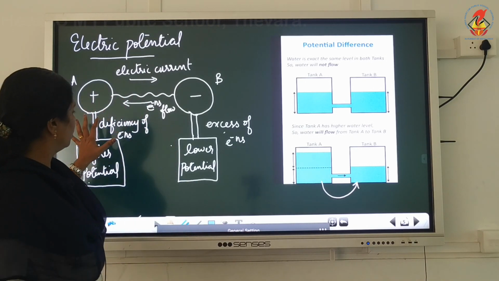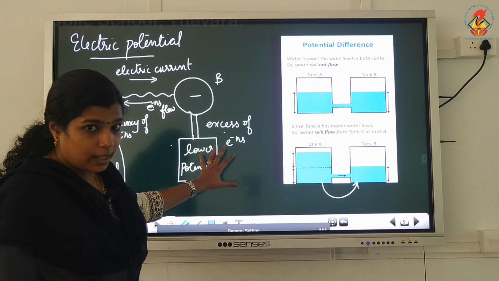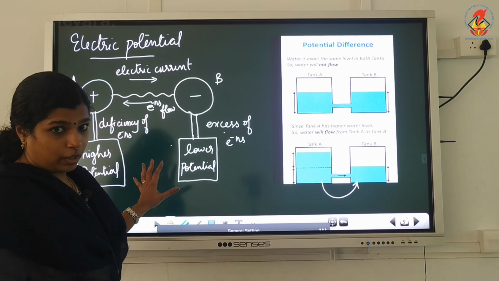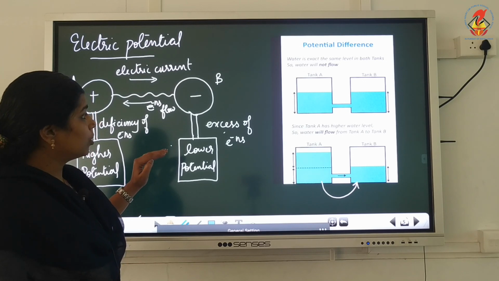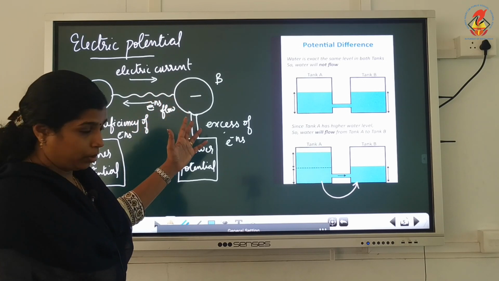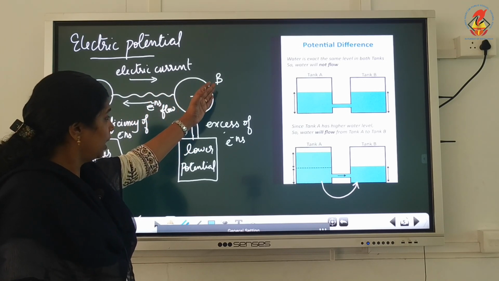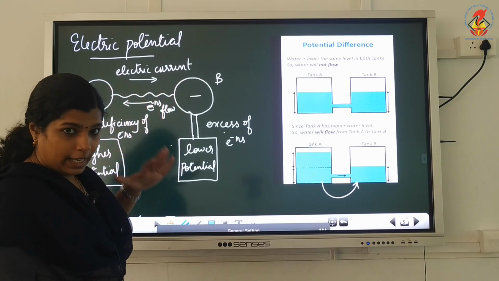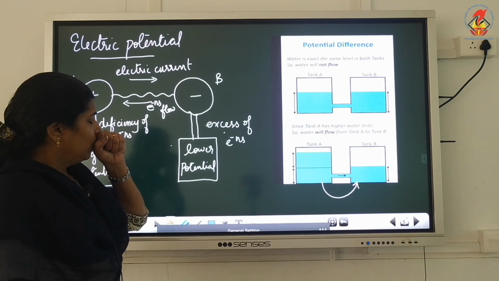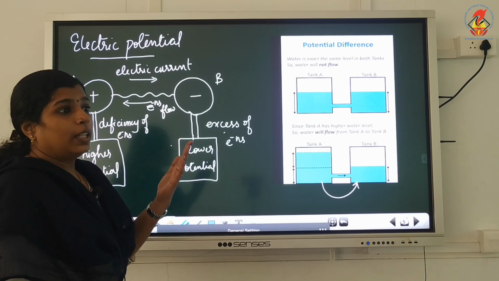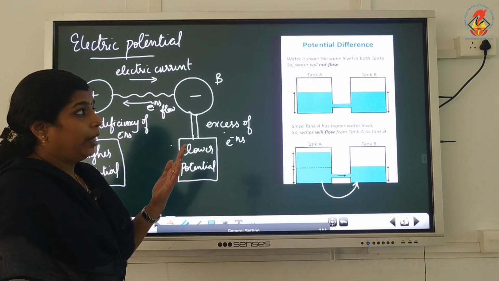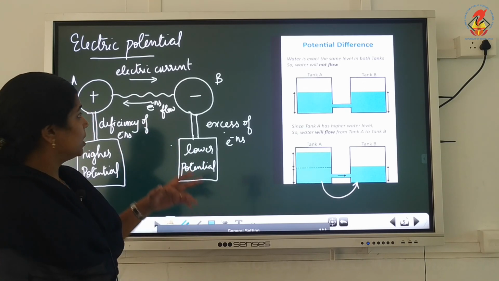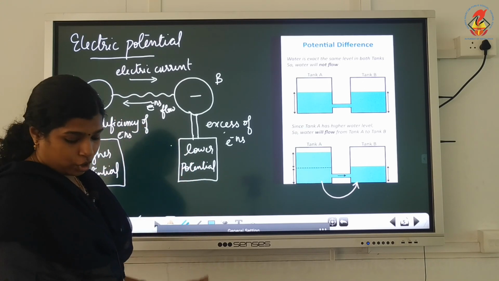They are charged. One has excess electrons and the other has a deficiency of electrons. Excess electrons means the number of electrons is more in sphere B, and in sphere A the number of electrons is less. If more electrons are there, it has negative charge, and if fewer electrons are there, it has positive charge.